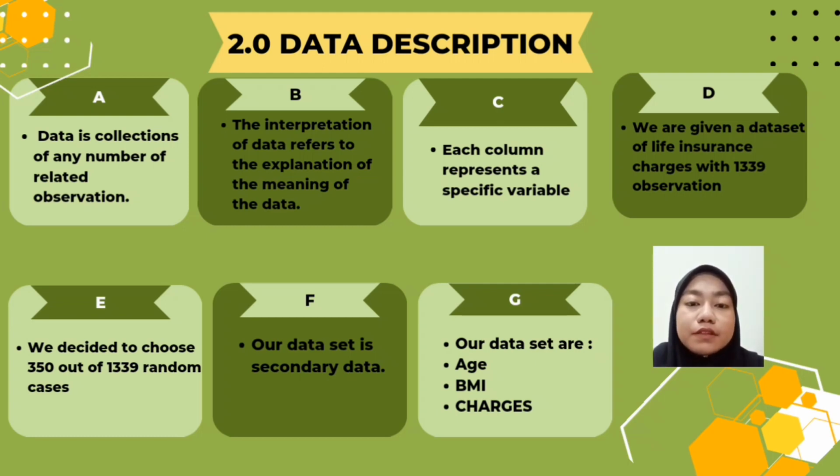After that, for our assignment, we are given a data set of life insurance charges with 1,339 observations. So, we decided to choose 300 out of 1,339 random cases. Our data set is secondary data. In other words, we reuse existing data for another purpose. Compared to primary data, secondary data can save time that would otherwise be spent on collecting data. Moreover, our data set can be viewed from the perspective of different parts, which are age, body mass index, and